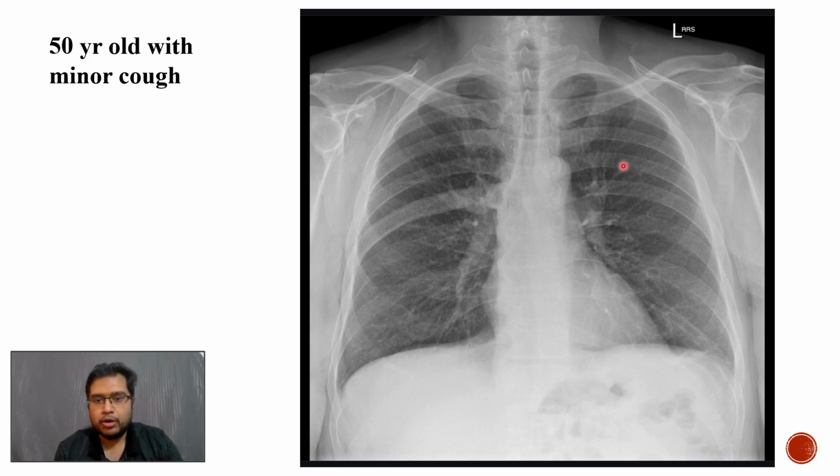The striking abnormality here is a sclerotic posterior right seventh rib, which is mildly expanded with thick cortices. There is no destructive lesion or any fracture that can be seen here. The lungs appear unremarkable and the cardiomediastinal contours appear normal here. There is no effusion as the CP angles are clear.